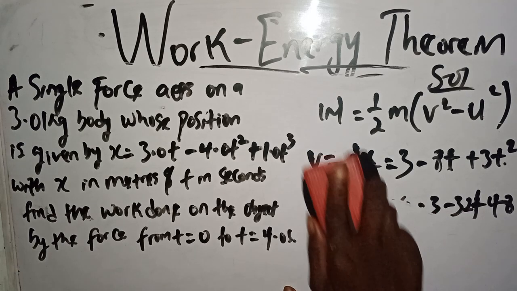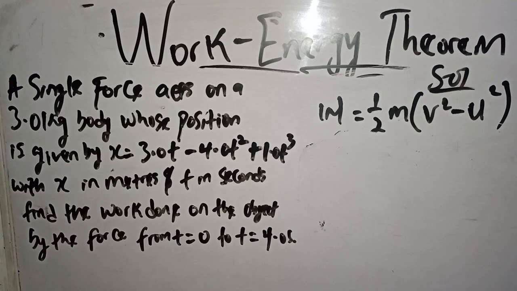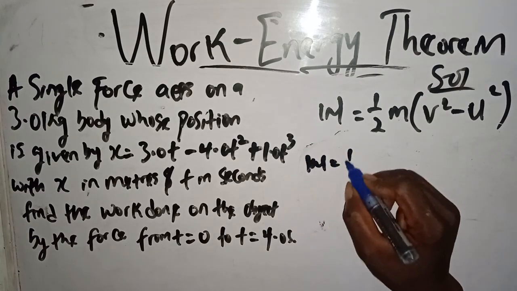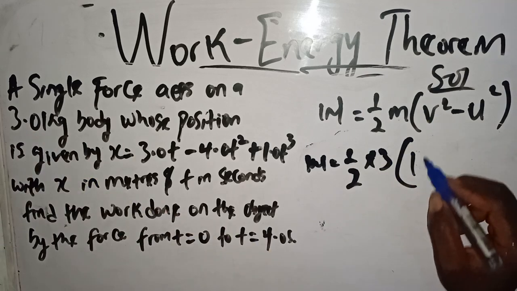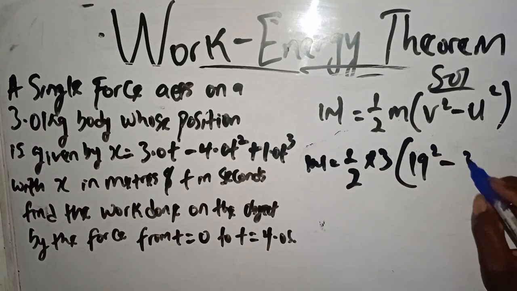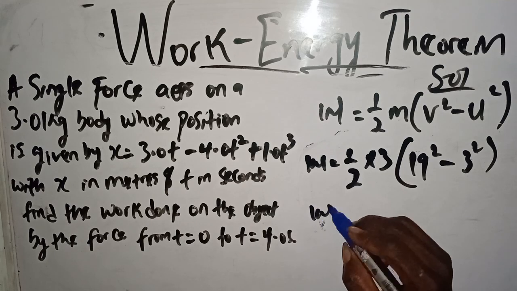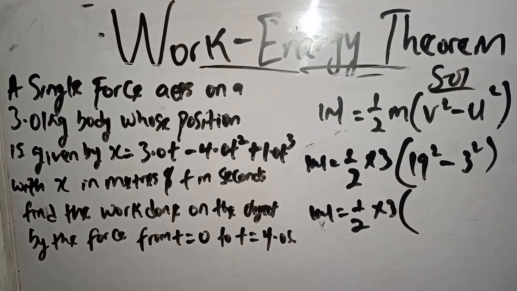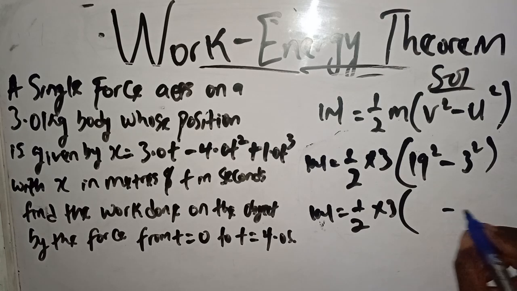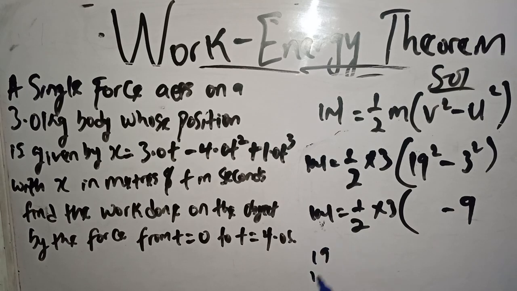So 19 and 3. So our work done equals 1 over 2, times our mass, 3, times final, 19 squared, minus initial, 3 squared. So our work done equals 1 over 2 times 3, times 19 squared. 3 squared is 9. Now let's check for 19 squared, 19.